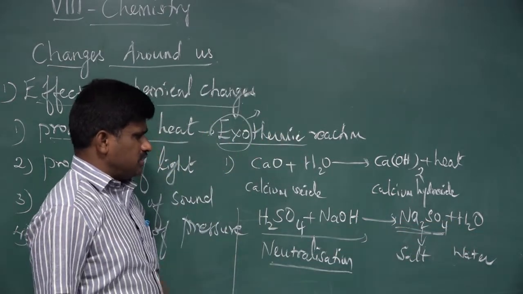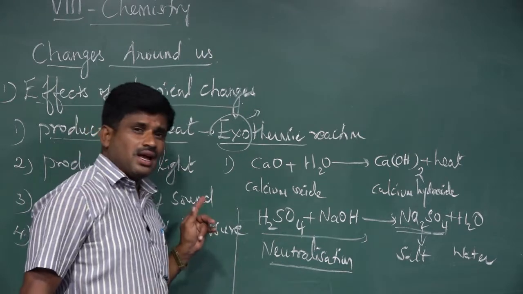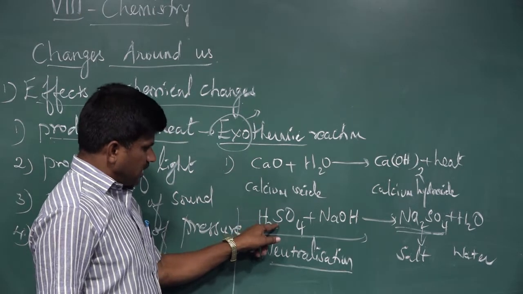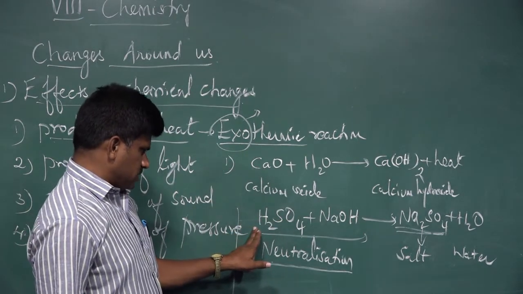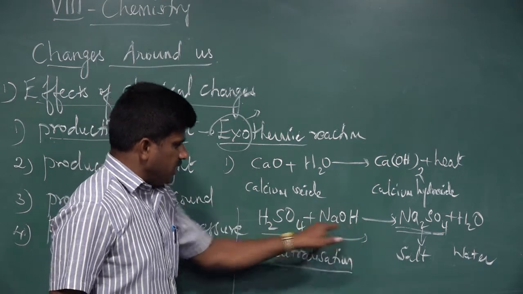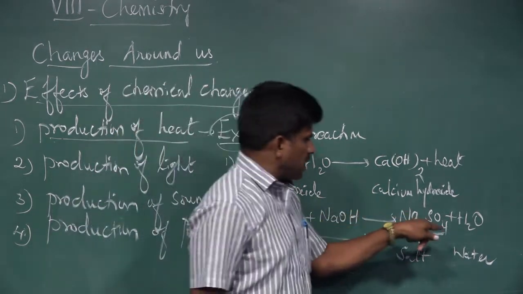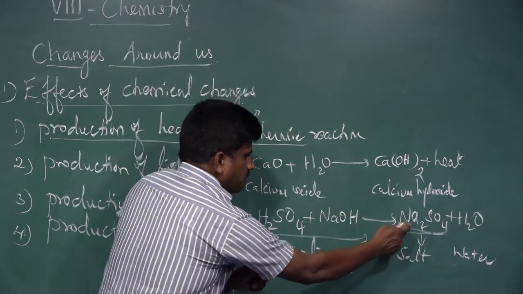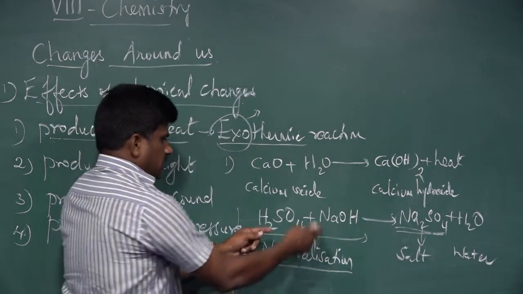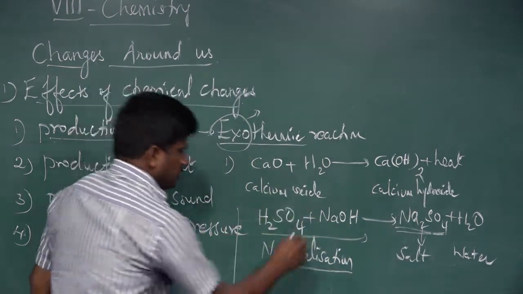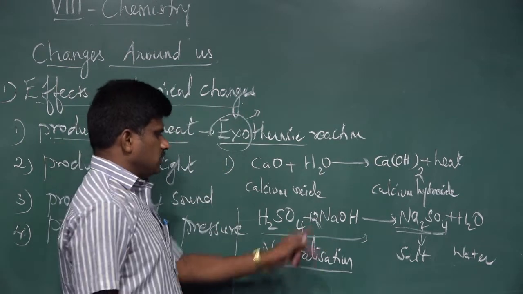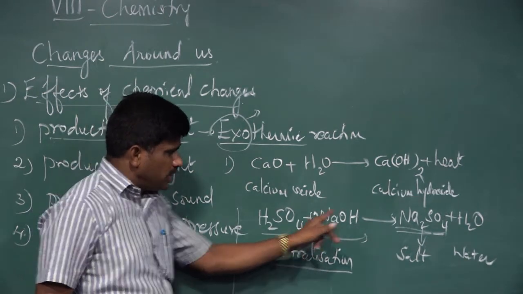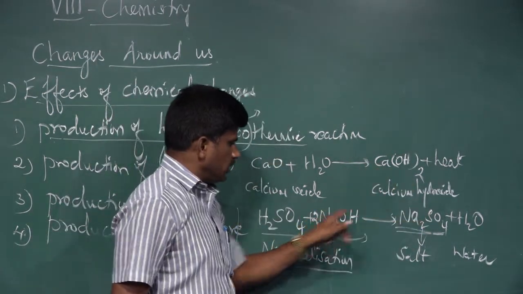While writing the equation, we should check the balance simultaneously. We have to check hydrogen, sulfur and oxygen on each side. Here there are two hydrogens, then 2 plus 1, so 3 hydrogens are present on the reactant side. On the product side, there are only 2 hydrogens. So for that, we go for sodium. In the product there are 2 atoms of sodium, but on the reactant side there is only 1 atom. We should multiply sodium hydroxide by 2. Now the number of sodium atoms is 2 in the reactant and 2 in the product.